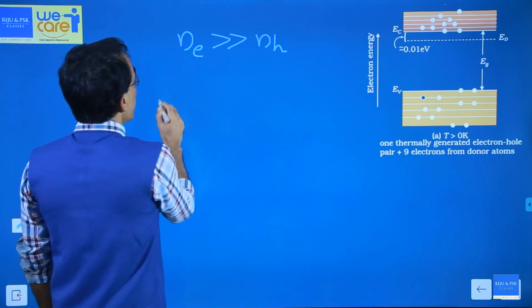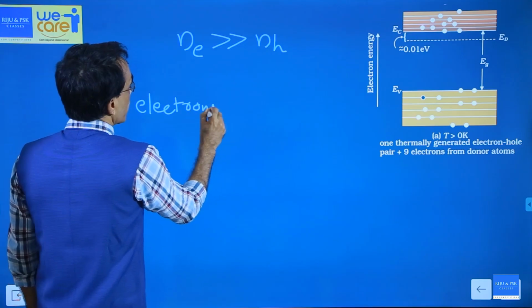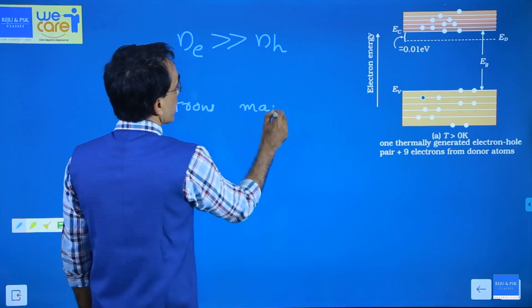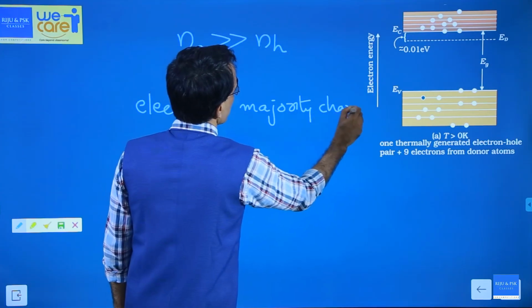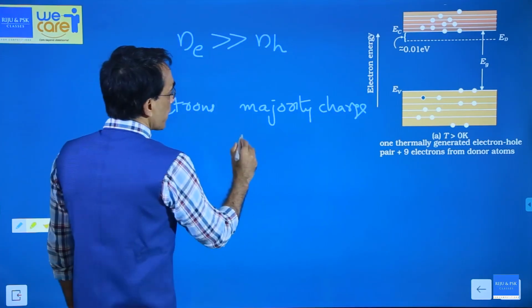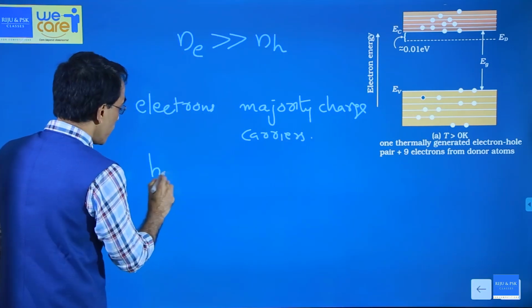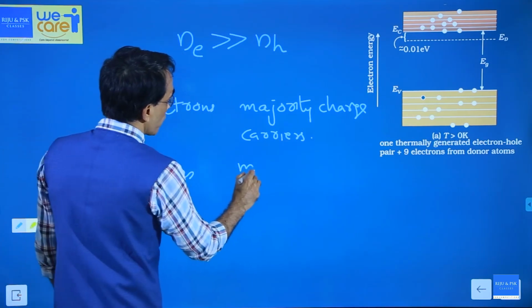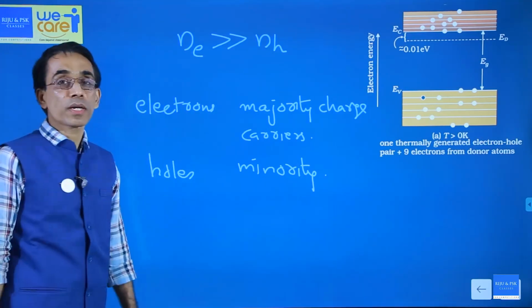So we will say electrons are majority carriers. Majority charge carriers. And holes are minority charge carriers.